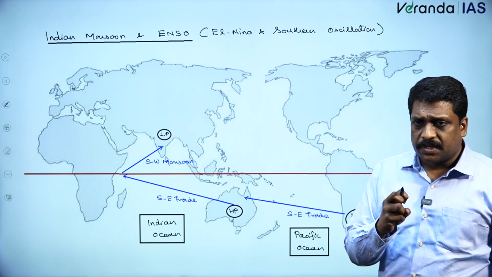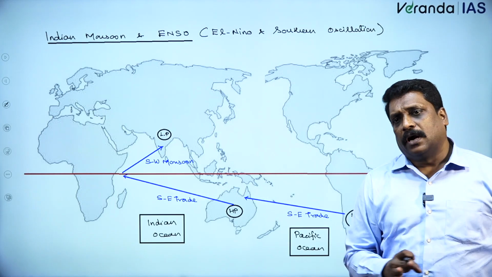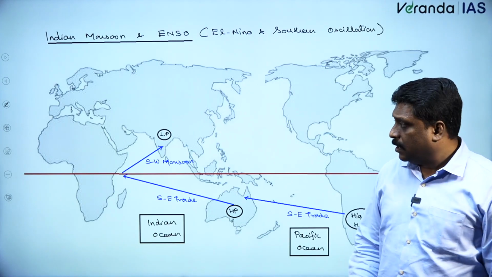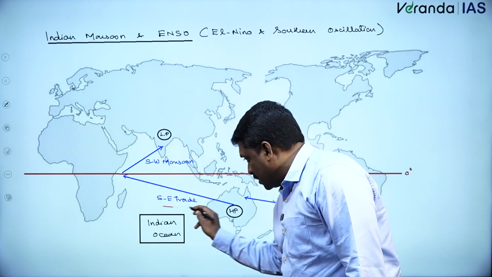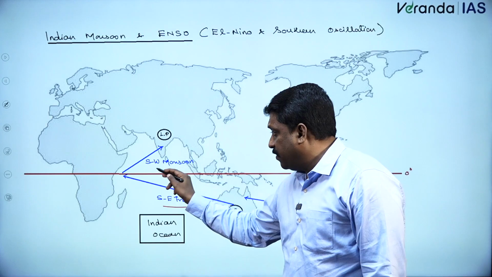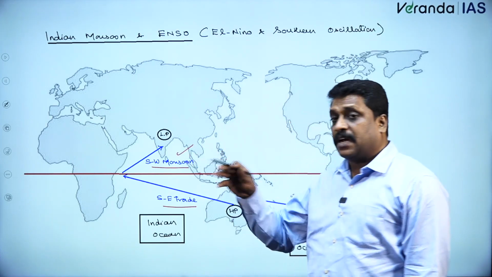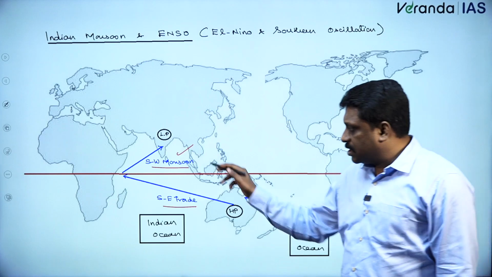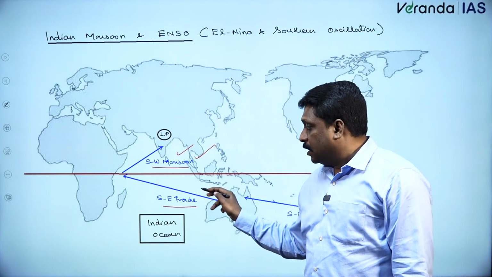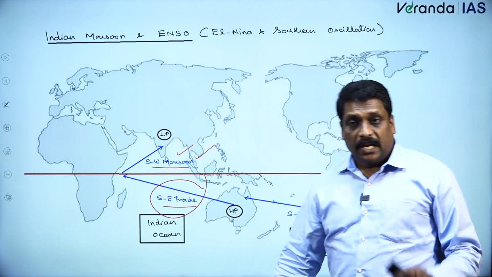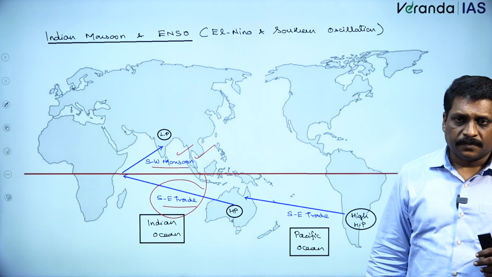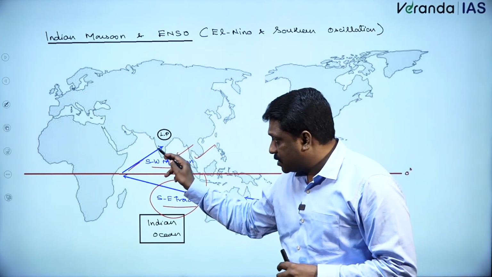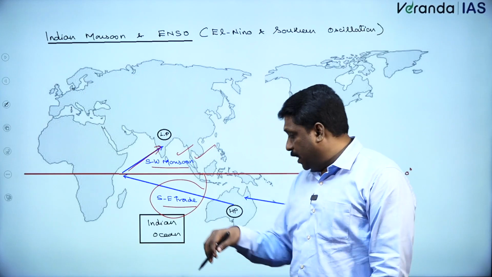impact of this El Nino or La Nina, or in general ENSO, with Indian monsoon, I'll tell you. I told you, the southeastern trade of southern hemisphere, when it gets deflected in northern hemisphere, I call it southwest monsoon. So one thing I understand, to have a successful southwest monsoon, the southeastern trade of Indian Ocean should be strong. Now comes one question. What is this question? The wind that is coming to India, is it only coming from Australia?